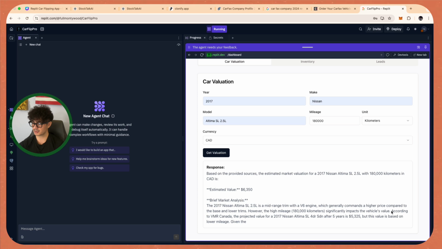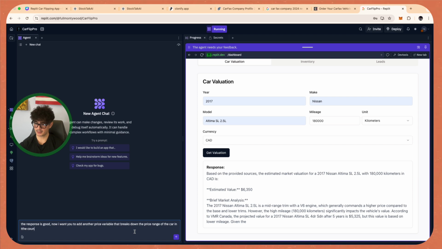So that's all good. It also explains where it got its source from. So that so far is a good start, but we do want all of the sources of the websites that this thing is giving us. So we're also going to write, the response is good. Now I want you to add another price variable that breaks down the price range of the car in the country that the currency is in.